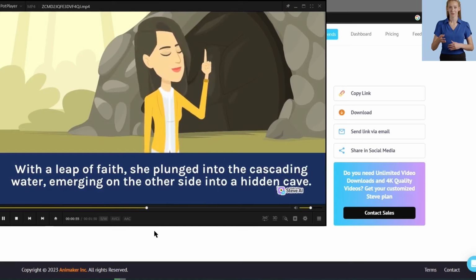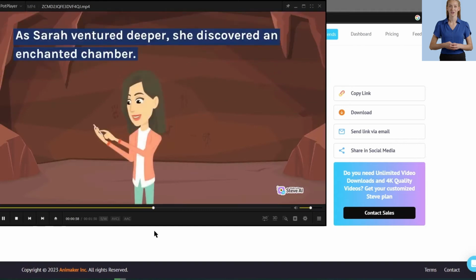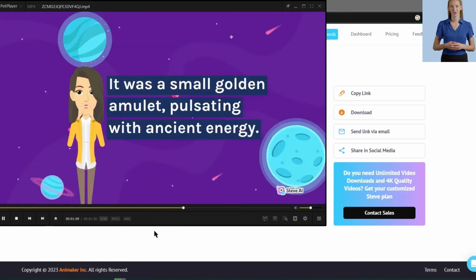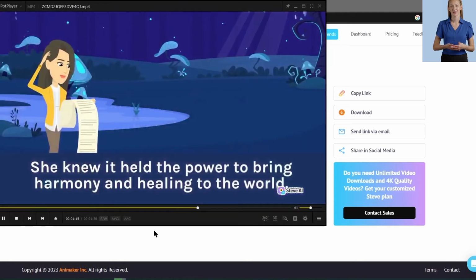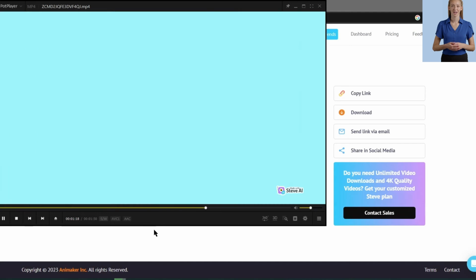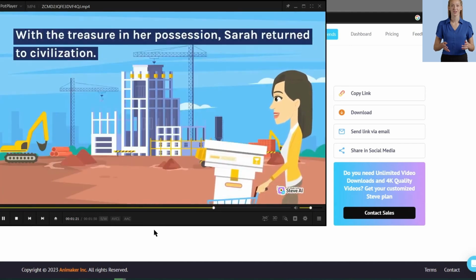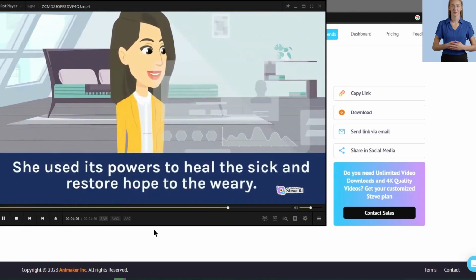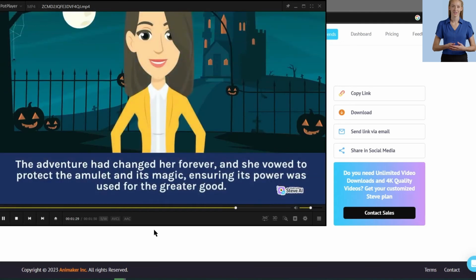According to the map, the treasure was hidden behind it. With a leap of faith, she plunged into the cascading water, emerging on the other side into a hidden cave. It was a small golden amulet, pulsating with ancient energy. She knew it held the power to bring harmony and healing to the world. With the treasure in her possession, Sarah returned to civilization. She used its powers to heal the sick and restore hope to the weary. The adventure had changed her forever, and she vowed to protect the amulet and its magic, ensuring its power was used for the greater good. And so Sarah's legend lived on, inspiring others to embark on their own quests and discover their inner strength.